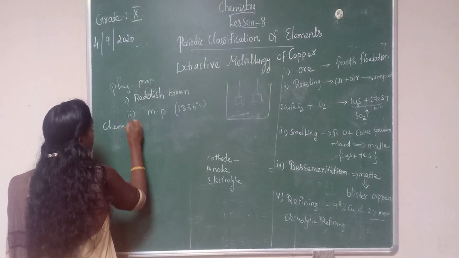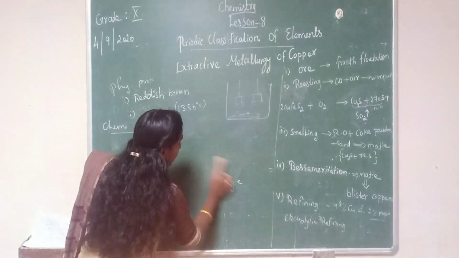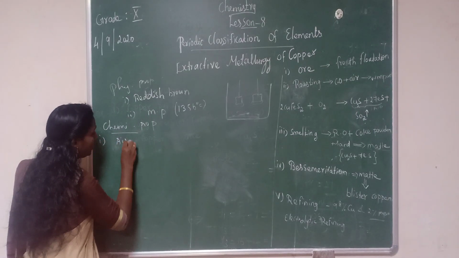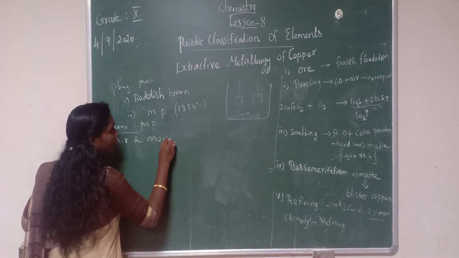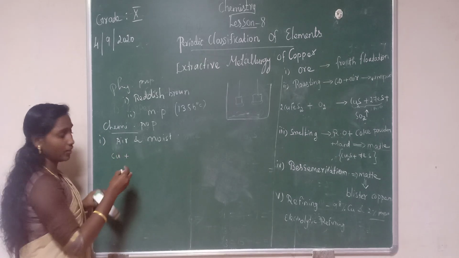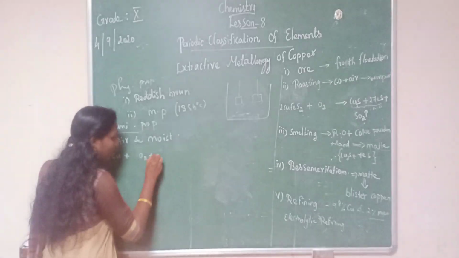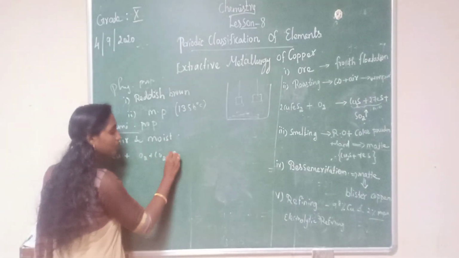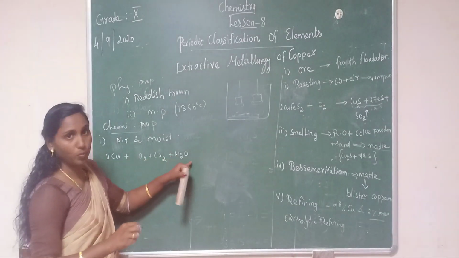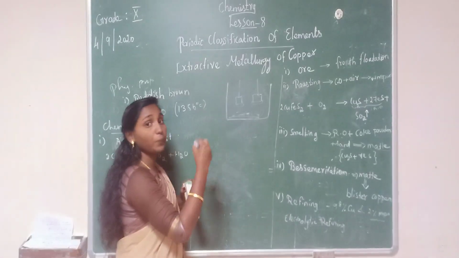Chemical properties. First we are going to learn the reaction with air and moisture. Air contains a mixture of gases, right? Oxygen, carbon dioxide, and moisture, that is water. When copper reacts with the air and moisture, we will get a green layer of copper carbonate.